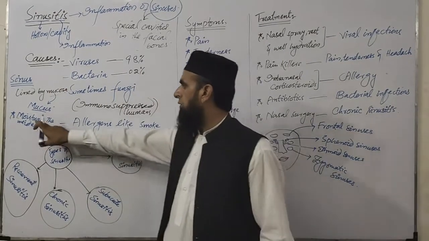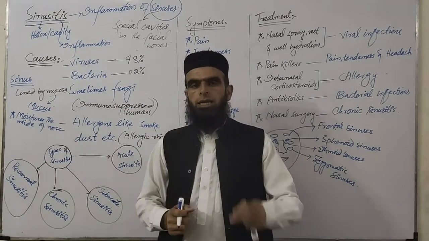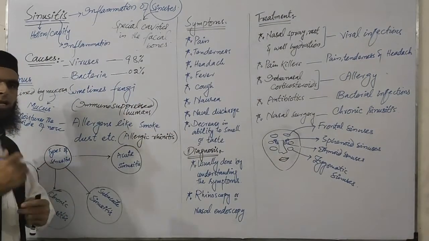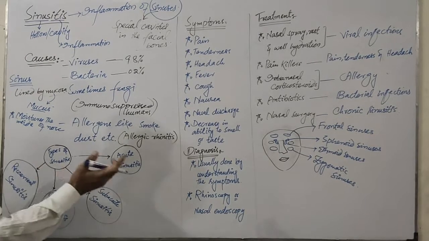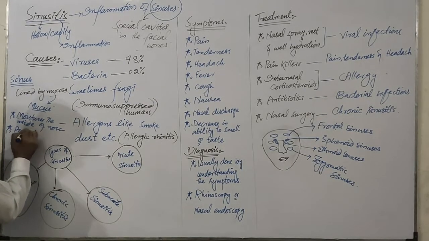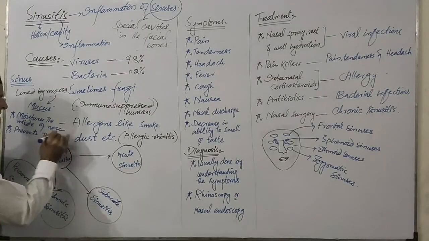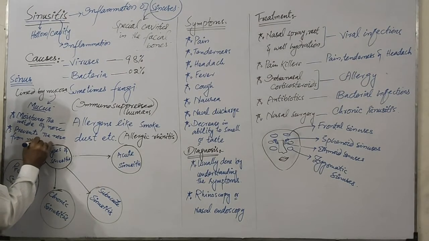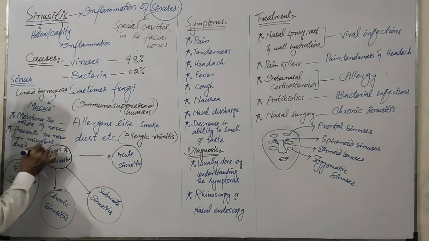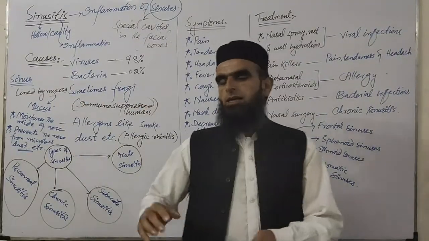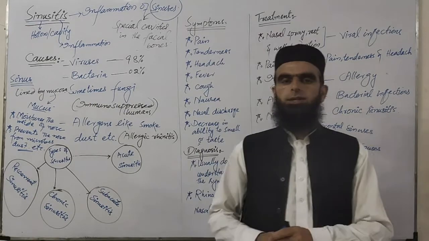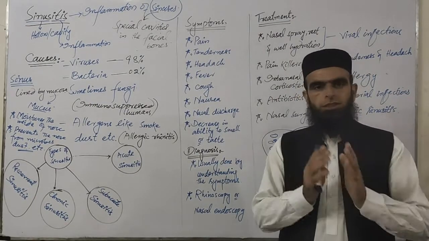Another function of the sinus, besides moistening the inside of the nose, is to protect the nose from the attack of microbes, dust, or smoke particles, etc. So it helps to filter the microbes and dust from the inhaled air, which are then released from the nose, and in this way the nose is protected.